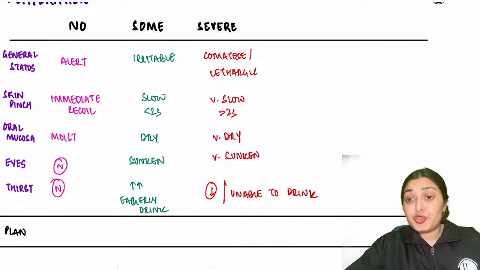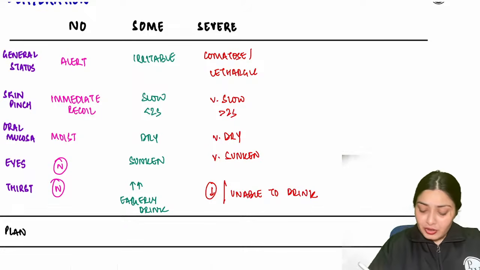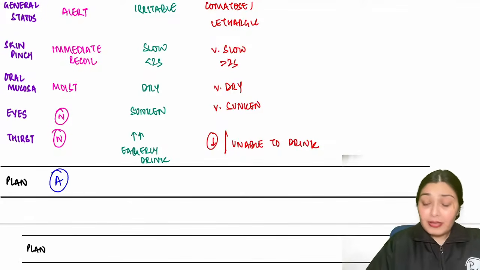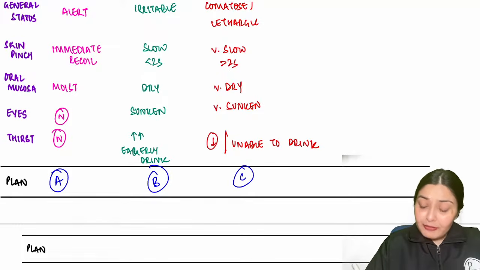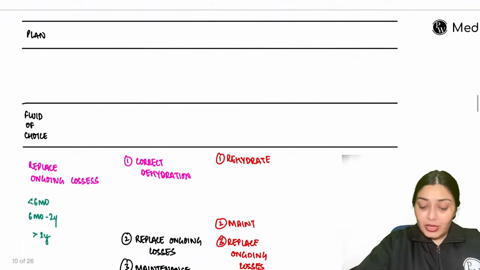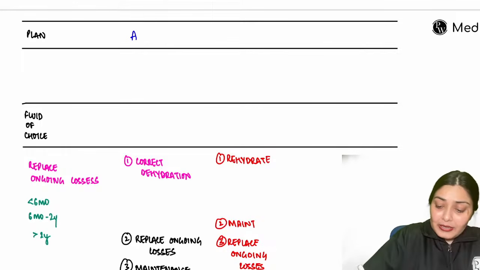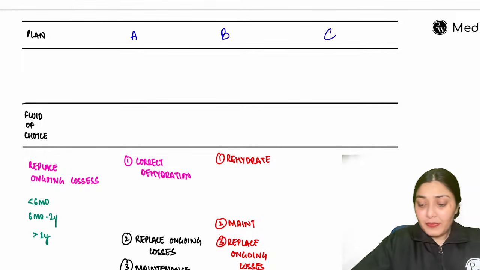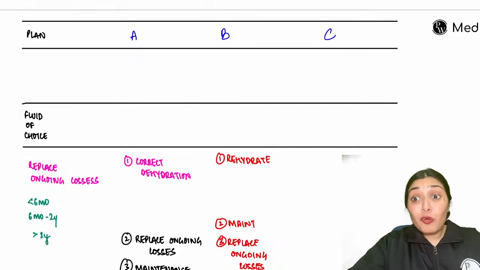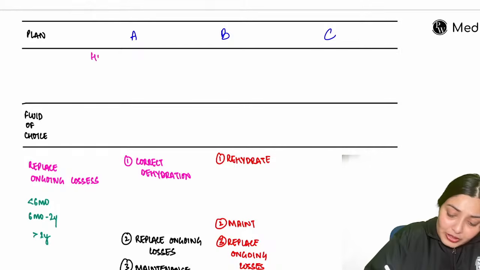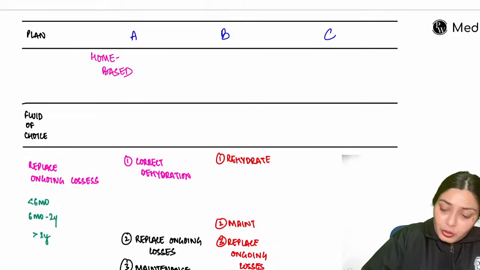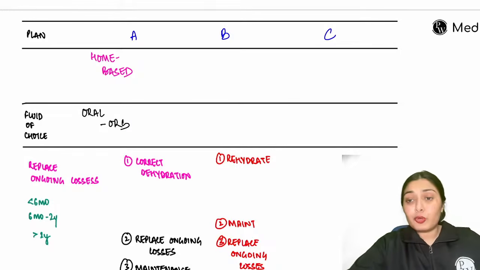Now, how will you manage? No dehydration, I manage with plan A. Some dehydration, I give plan B. And severe, I give plan C. Now let's understand what these plan A, plan B, and plan C are. Plan A was for no dehydration. Here I typically do home-based treatment. I give oral ORS to this child. This is the fluid of choice, right?